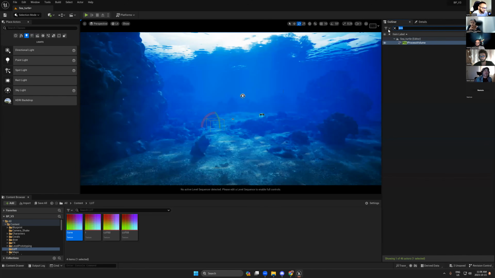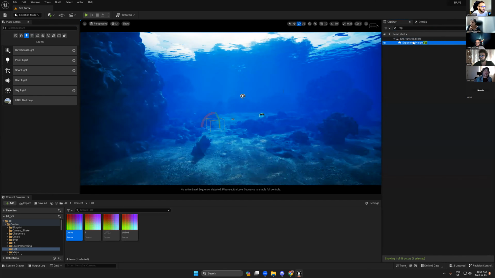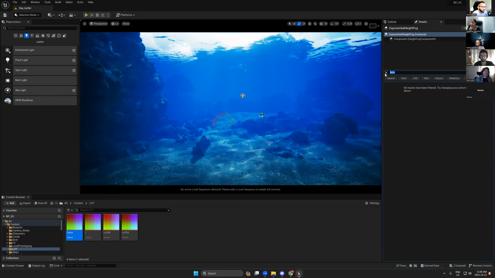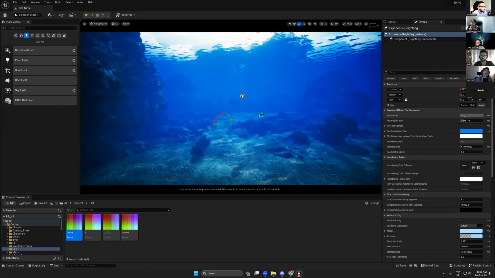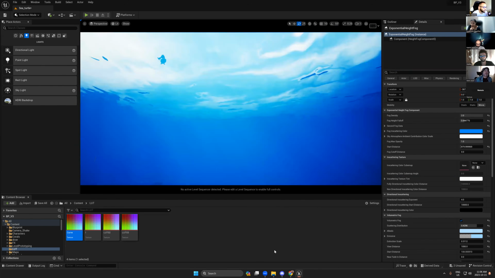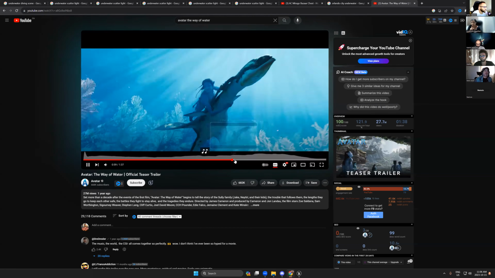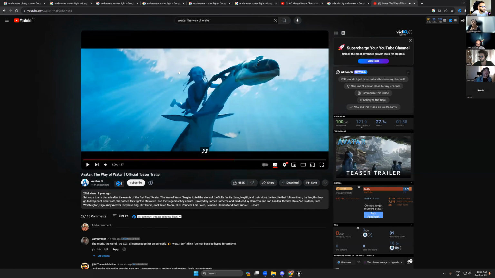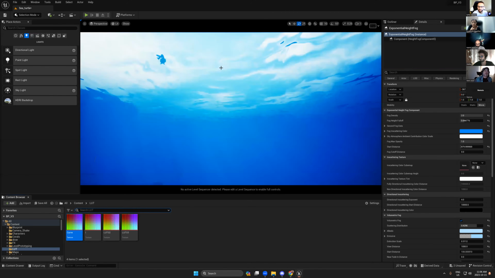If we go back here to fog, let's say I will add more light. Yes, that's exactly what I'm looking for. This is exactly the same effect as Avatar. If we go back here, boom, you see? It's the same.